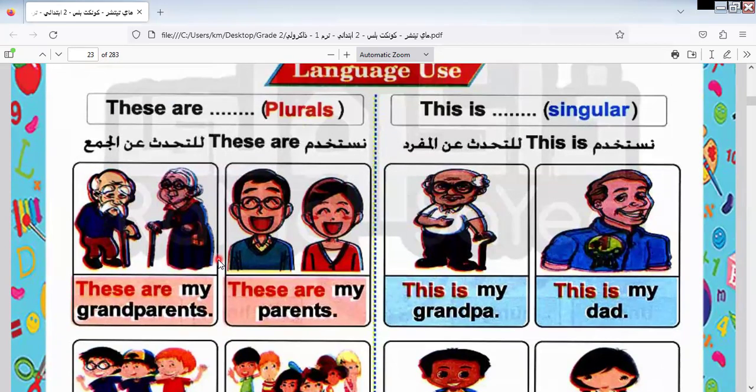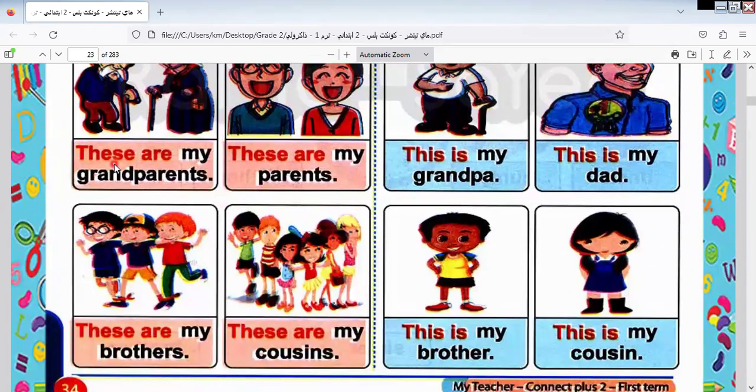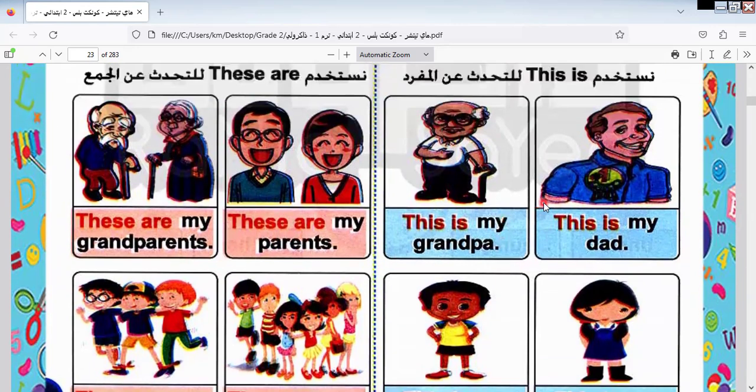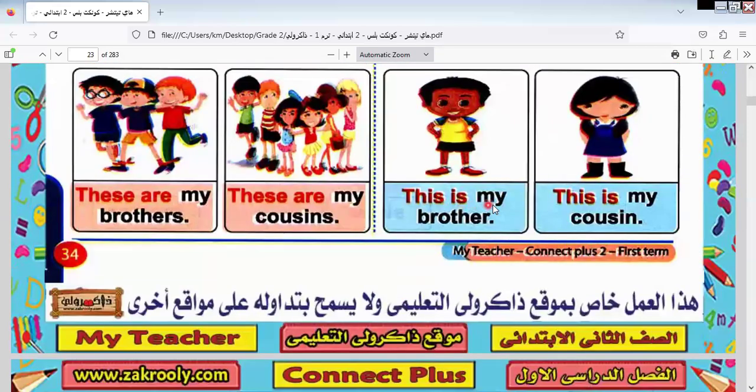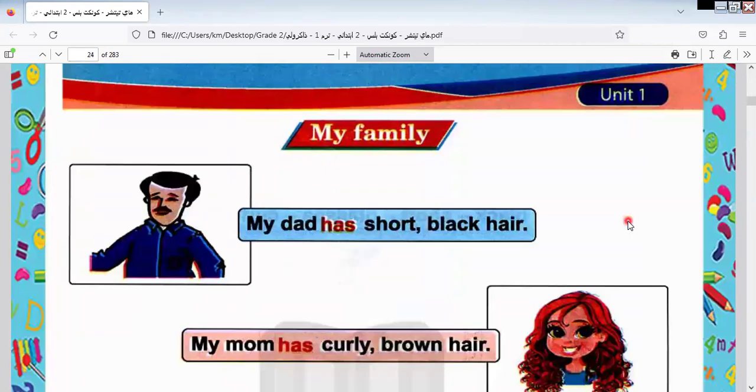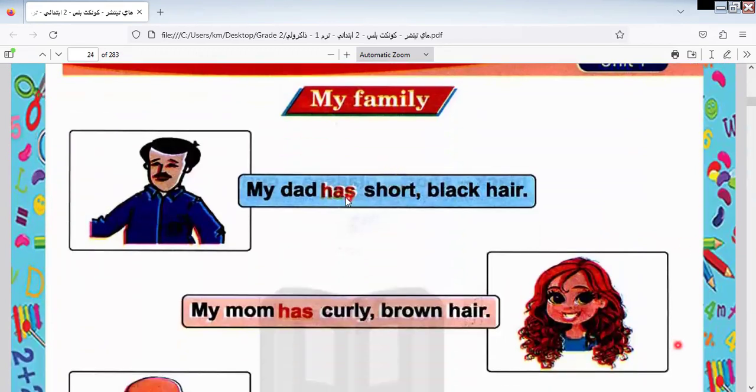Here we have: these are my grandparents. These are my parents. These are my brothers. These are my cousins. So here we talk about what? About plural near. Here we talk about what? About singular near. Like, this is my grandpa. This is my dad. This is my brother, and this is my cousin. Here is my family. We introduce my family.